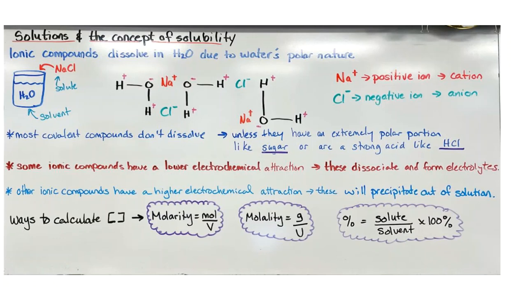Now, most molecular compounds, like what you're made of, your skin and proteins and fats, aren't soluble. They don't dissolve, but there are some exceptions. Extremely polar molecules, like polar covalent molecules such as glucose and sugars, will dissolve. And very nonpolar compounds will dissolve in other nonpolar compounds.